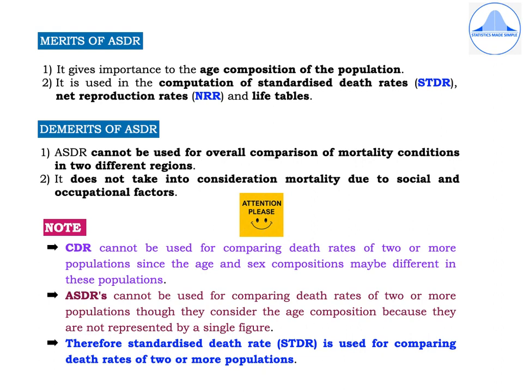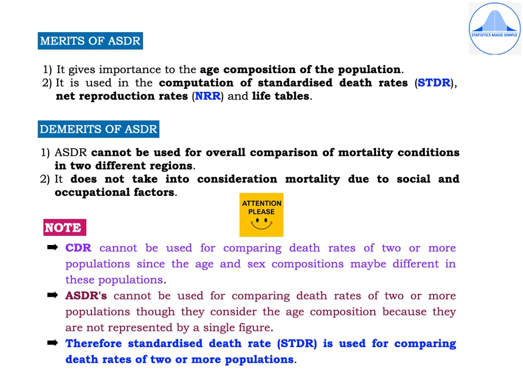Now, what do we understand by social factors? Social factors that affect death may be illiteracy, diseases, and lack of health services and facilities. And when we talk about occupational factors, common causes of occupational fatalities include falls, then maybe machine related incidents, motor vehicle accidents, electrocution, falling objects, homicides, and suicides.